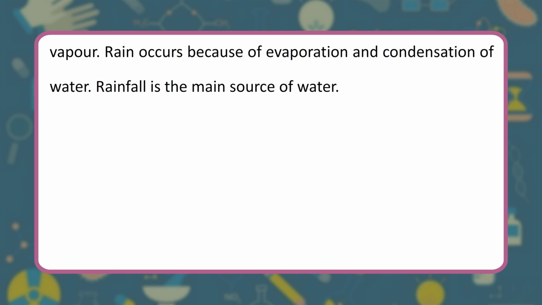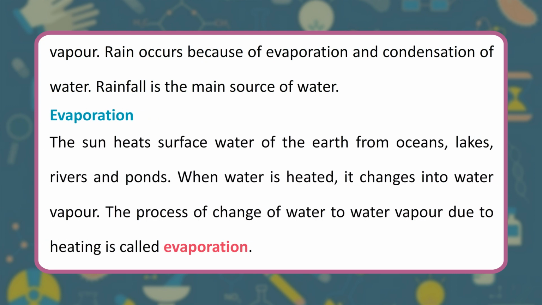Rainfall is the main source of water. Evaporation. The sun heats surface water of the earth from oceans, lakes, rivers and ponds. When water is heated, it changes into water vapor. The process of change of water to water vapor due to heating is called evaporation.